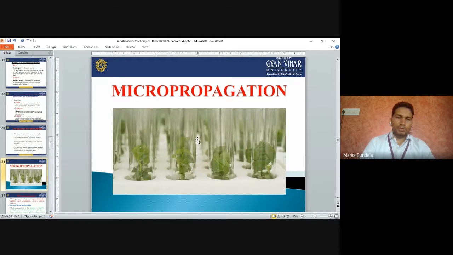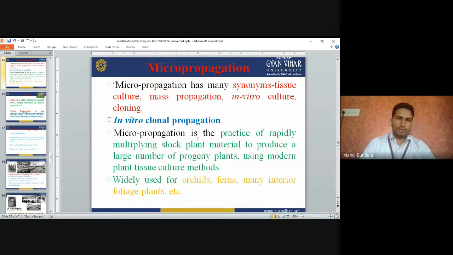This is all about the seed treatment. So next topic we will start micropropagation. Micropropagation has many synonyms like tissue culture, mass propagation, in vitro culture and cloning. In vitro clonal propagation we can call. Micropropagation is the practice of rapidly multiplying a stock plant material to produce a large number of progeny plants using the modern plant tissue culture methods.